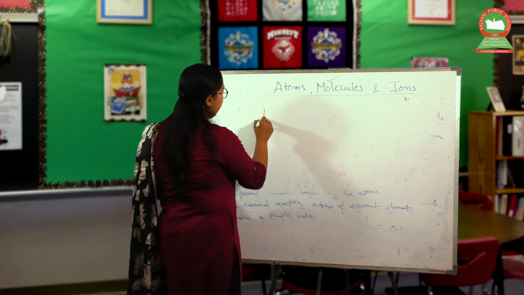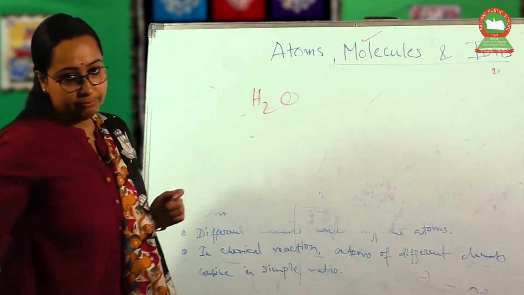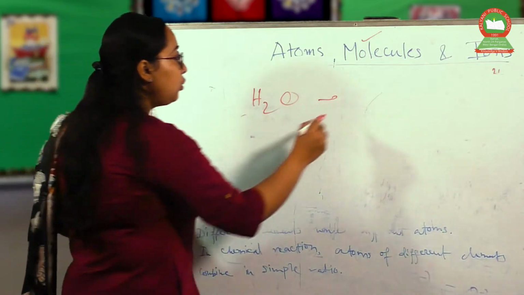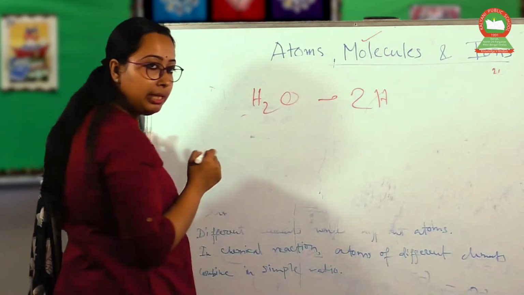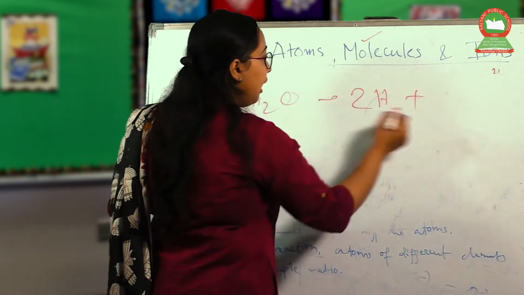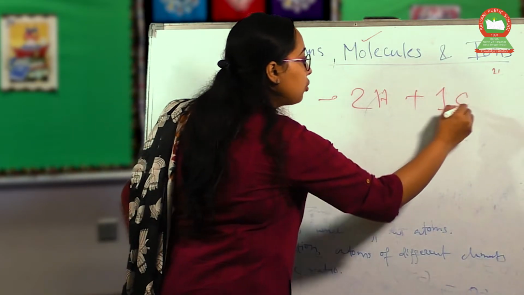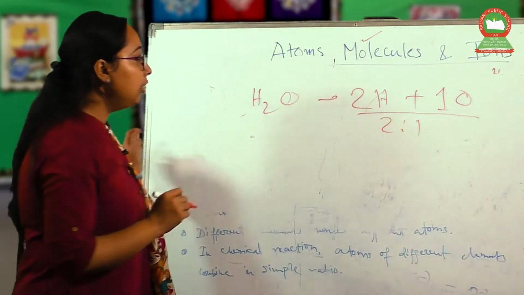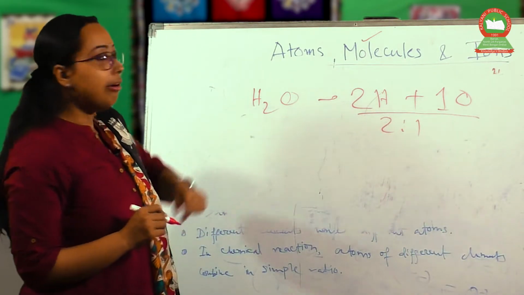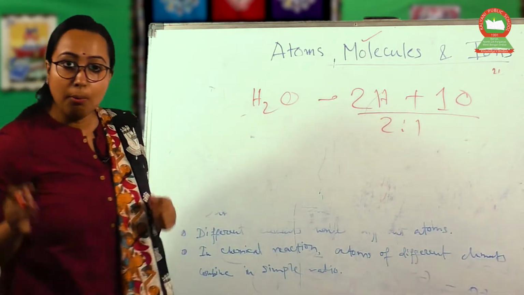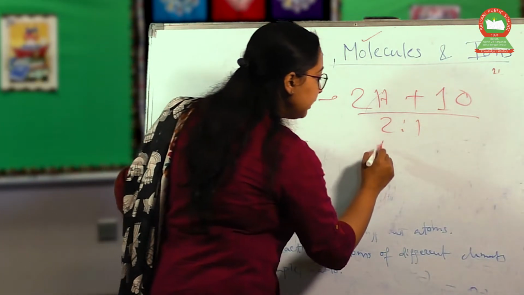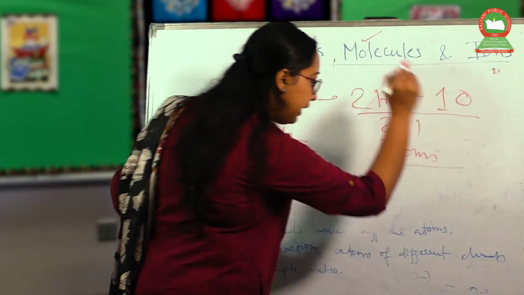Like H2O. How many atoms are there in H2O? There are 2 hydrogen, right? H2 means 2 hydrogen, plus 1 oxygen. As I just said, there is a 2:1 ratio. So this is the combination that forms the H2O molecule. This is the molecule and these are the atoms, right?